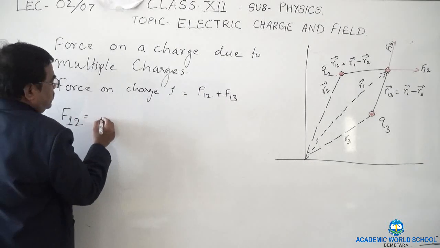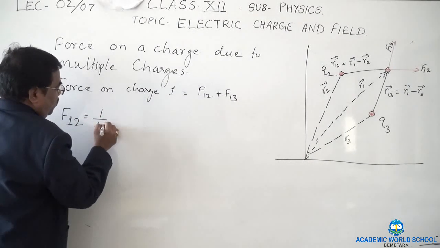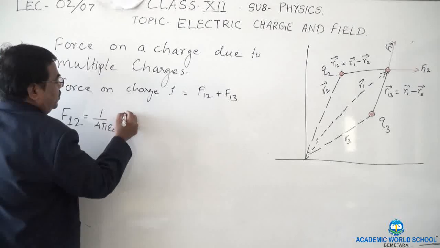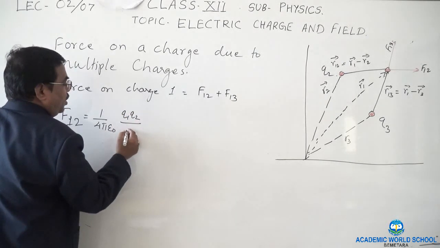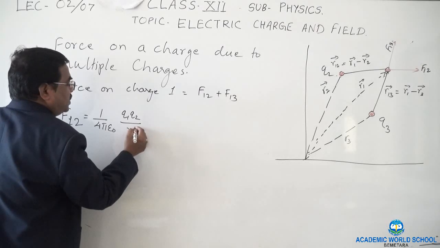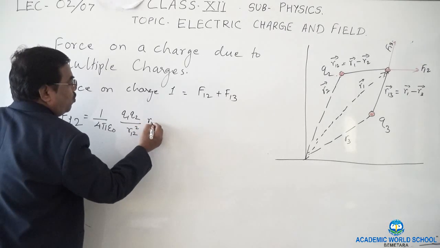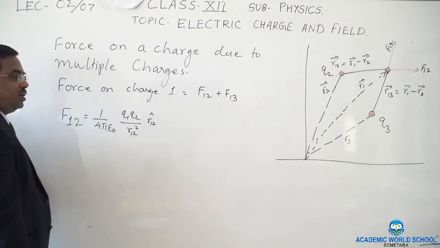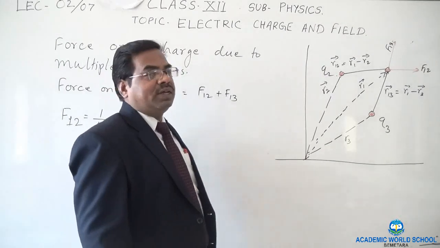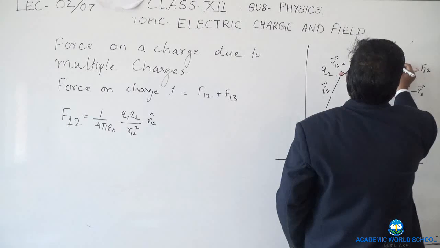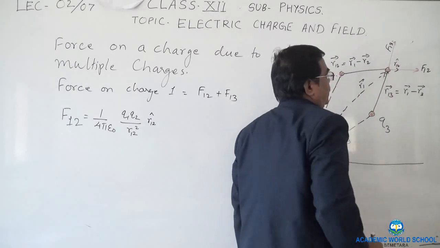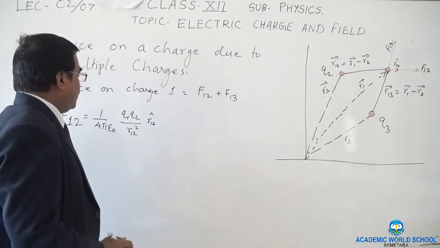F12 is 1 upon 4 pi epsilon Q1 Q2 upon R12 square, R12 unit vector. The R12 unit vector is along this side, this is the R12 unit vector direction.